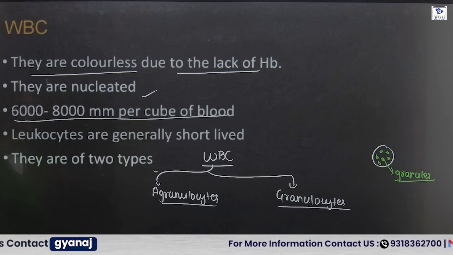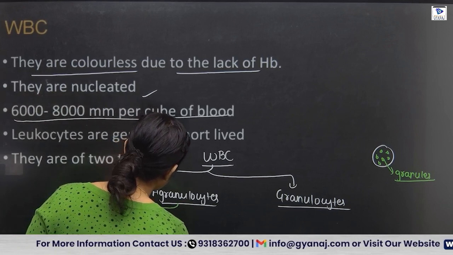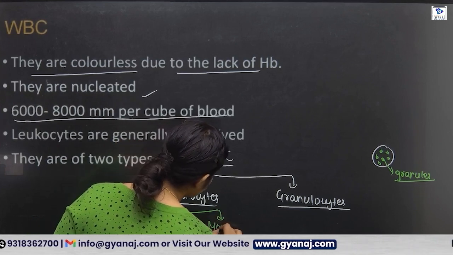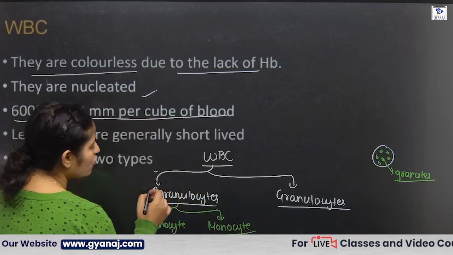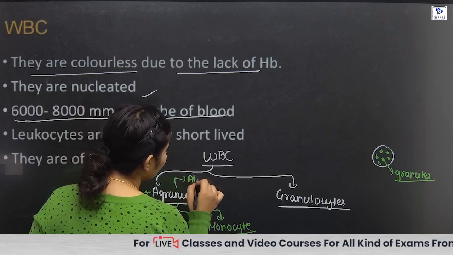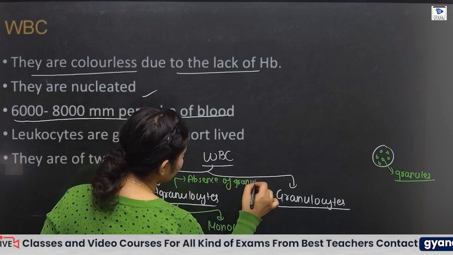Examples of agranulocyte WBC are the lymphocyte and the monocyte. By the name you can understand: agranulocytes, A stands for the absence of granules.